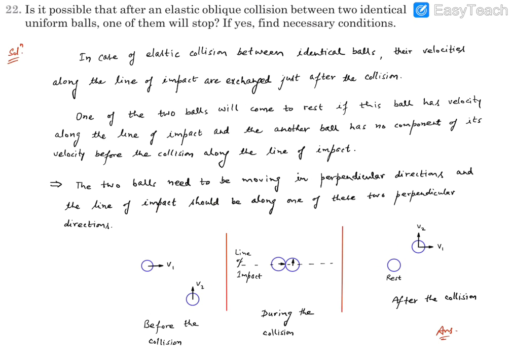So from here we can say, yes, it is possible that one of the bodies or balls comes to rest, and the necessary condition is that the velocities have to be perpendicular, and the line of impact must come along one of the velocities. Then one object will come to rest. That's the necessary condition. So this is how we can say that in case of an elastic oblique collision, one object can come to rest if the colliding objects are identical. Okay, thank you.